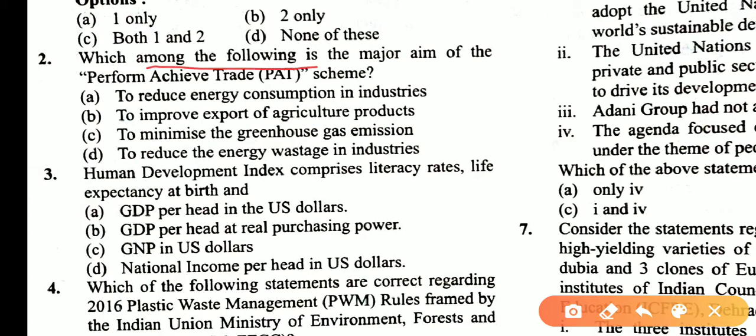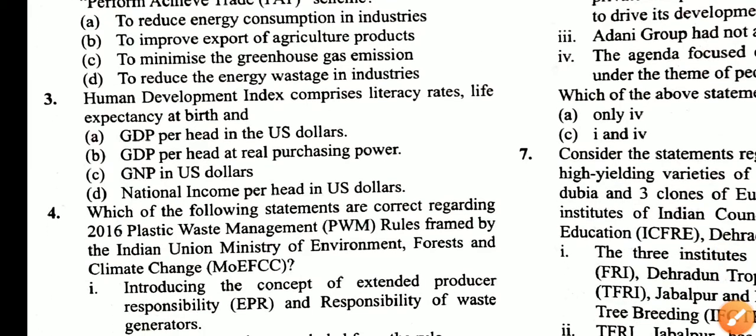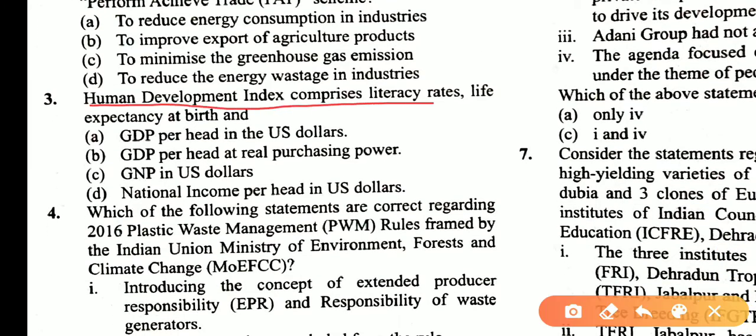Which among the following is the major aim of the Perform, Achieve and Trade scheme? The scheme is to reduce energy consumption in the industry sector. So asking for the correct statement, the answer is A. What are the parameters of the Human Development Index? It comprises literacy rates and life expectancy at birth. The third parameter is national income per head in US dollars. So the answer is D.